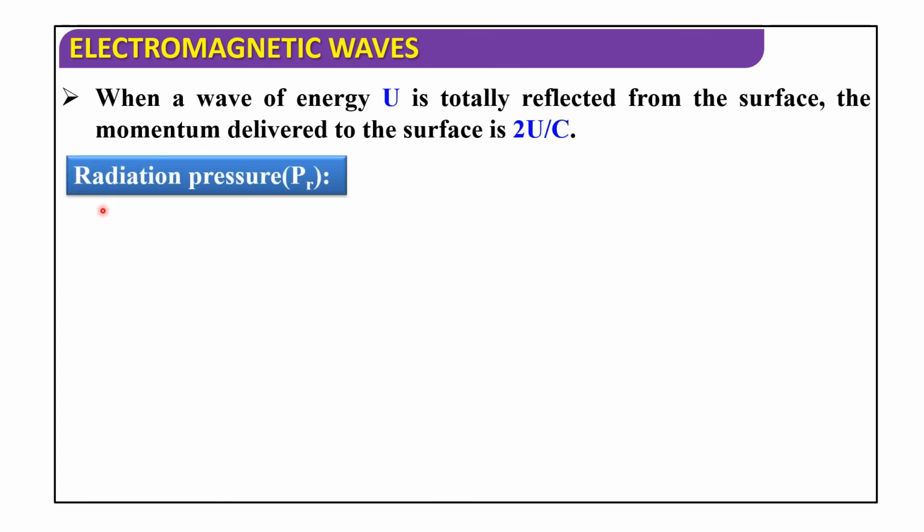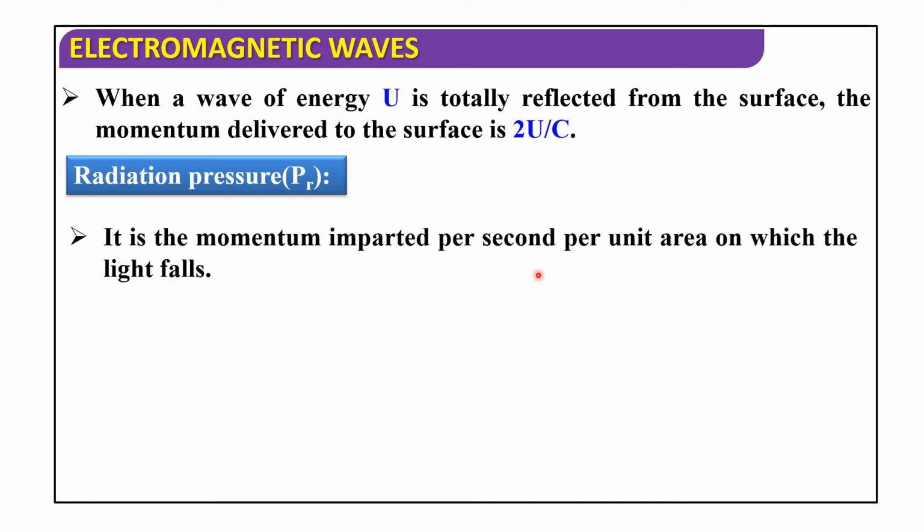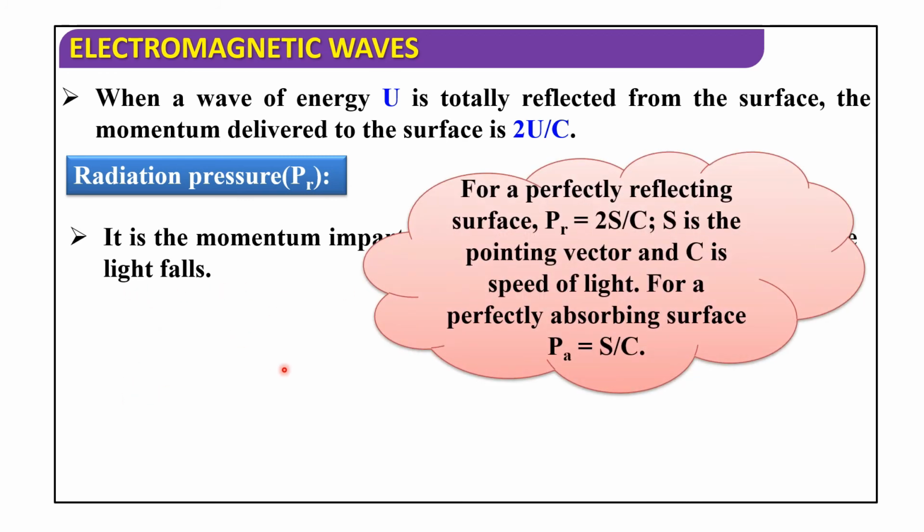Now discuss radiation pressure PR. It is the momentum imparted per second per unit area on which the light falls. So for a perfectly reflecting surface, PR = 2S/c, where S is the Poynting vector and c is the speed of light.